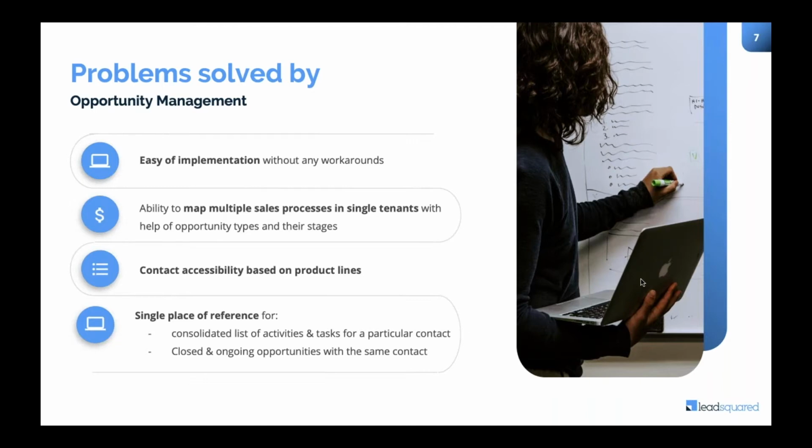Also, on the contact details page, you will be able to see all the ongoing opportunities. That is, you will be able to see that this many opportunities were previously closed, and this many are still open. So let's say somebody bought a particular product from you and there is a subscription to it, and the subscription is about to get over. Automatically, the system can generate a renewal type of opportunity for the same contact, and it can be assigned to a sales rep so that proper follow-up can be done. When the sales rep comes to the contact details page, he will be able to see what was initially purchased, what this renewal is about, what the amount related to it is, and so forth.